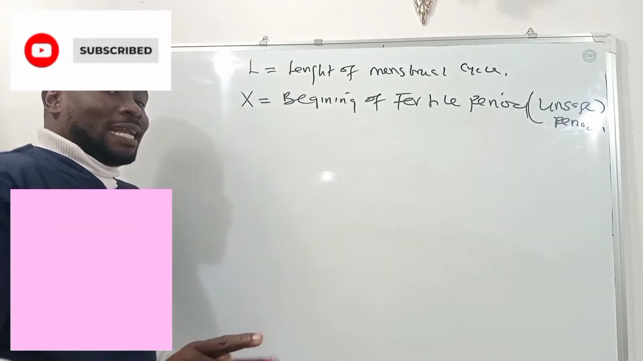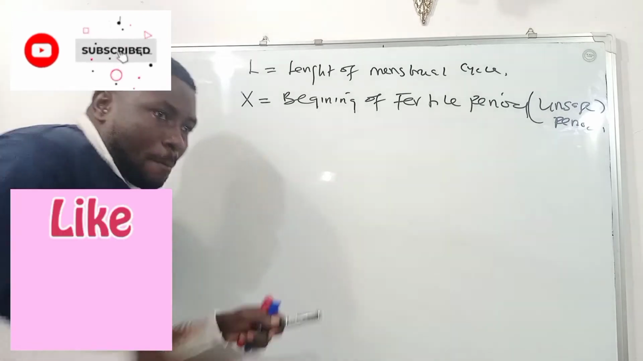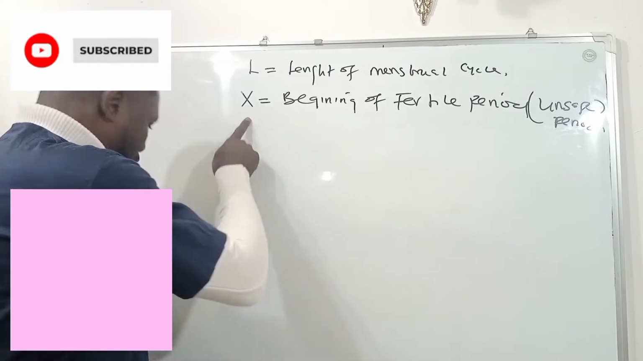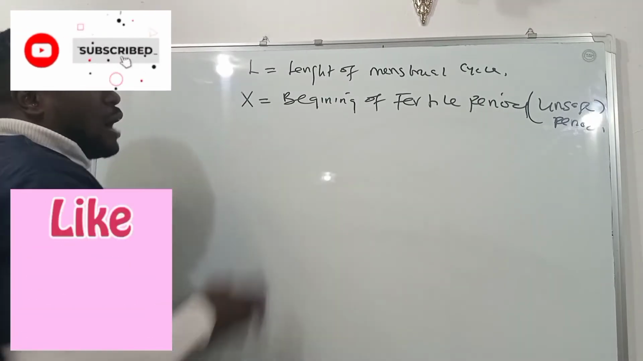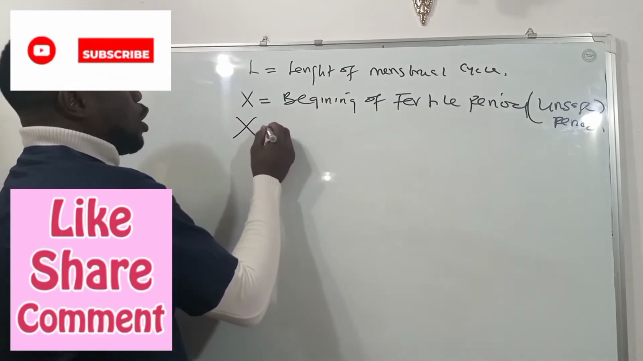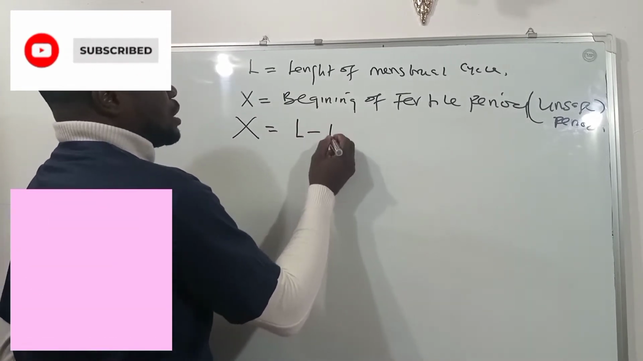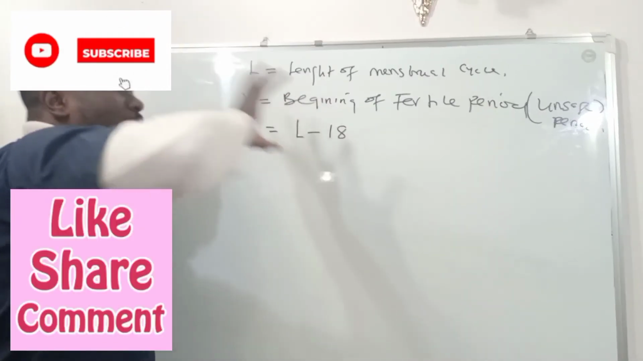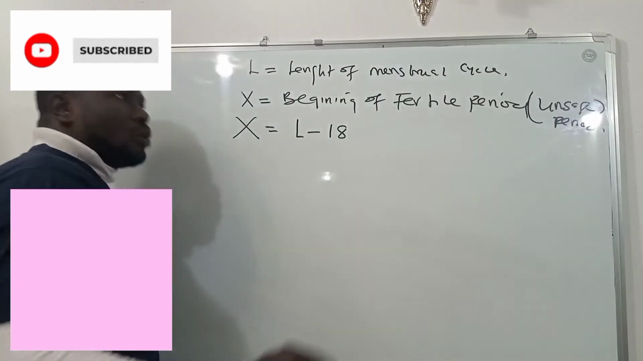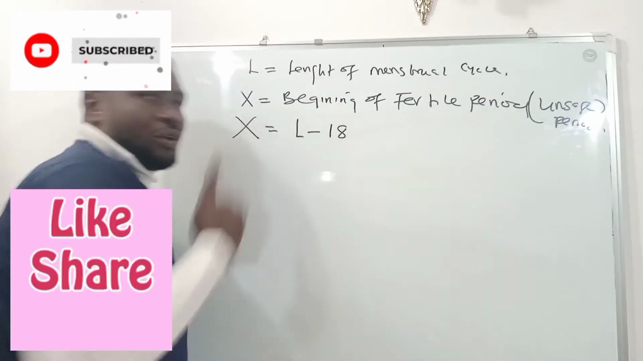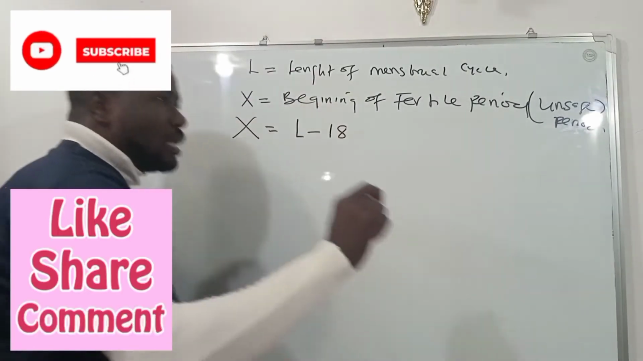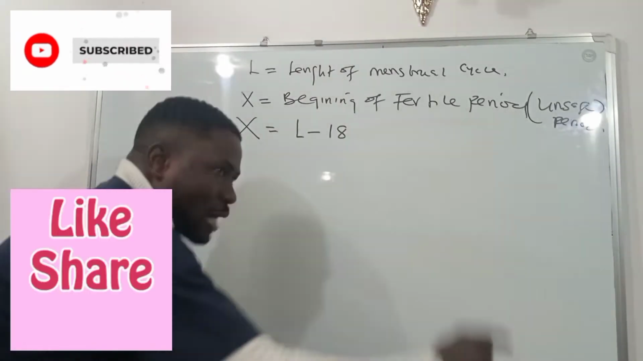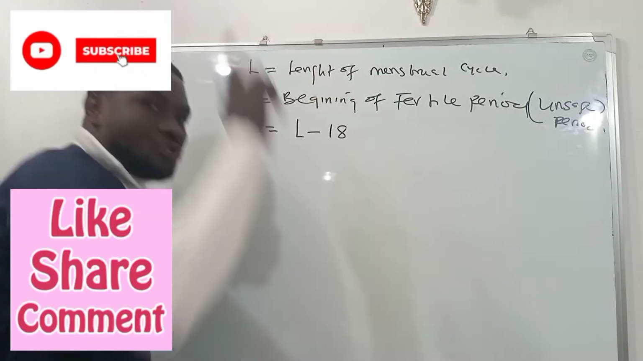Remember that it is not just one day. It is a range of days. So we want to know the very first day in that range. That is represented with the letter X. And how do we get it? X will be equal to L minus 18. Take note. So when you know the length of your menstrual cycle, you minus 18 from it. That will give you the first day of the unsafe period. The first day of the unsafe period can be determined by simply subtracting 18 from the length of your menstrual cycle. Once that is done, you've gotten what?